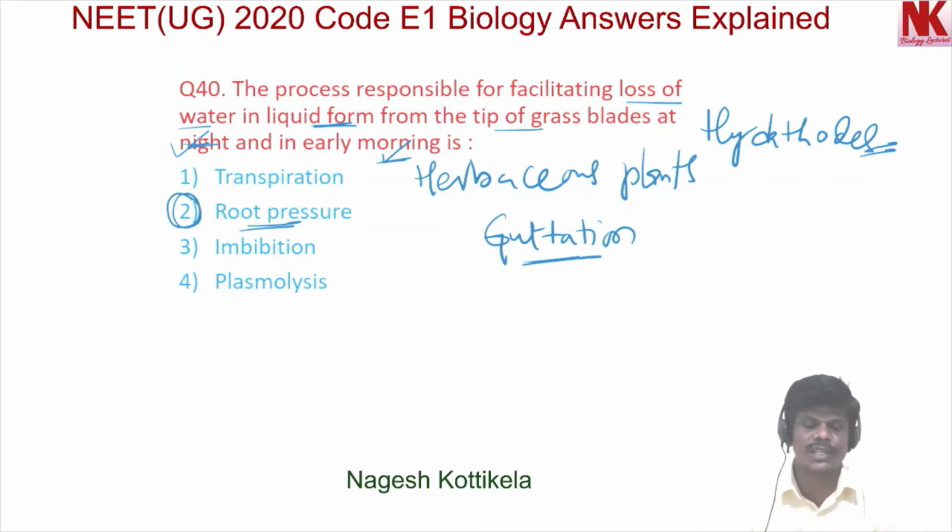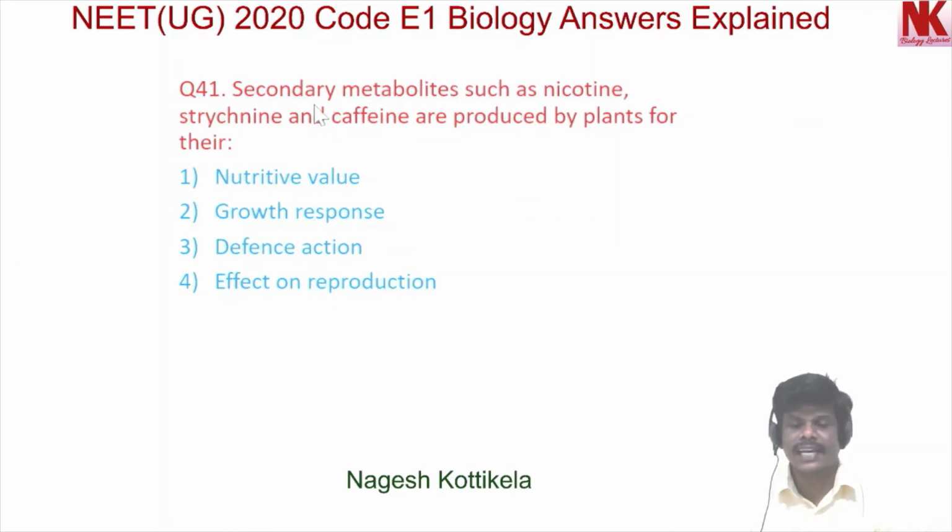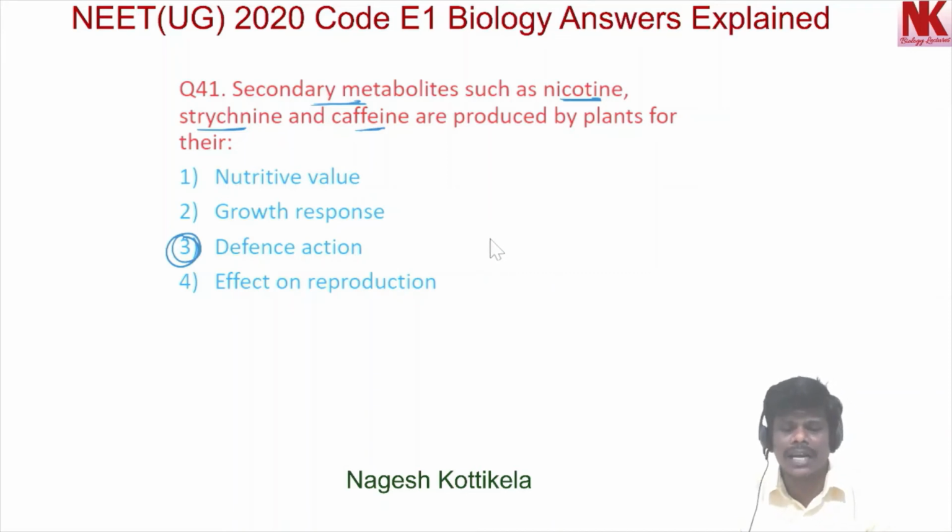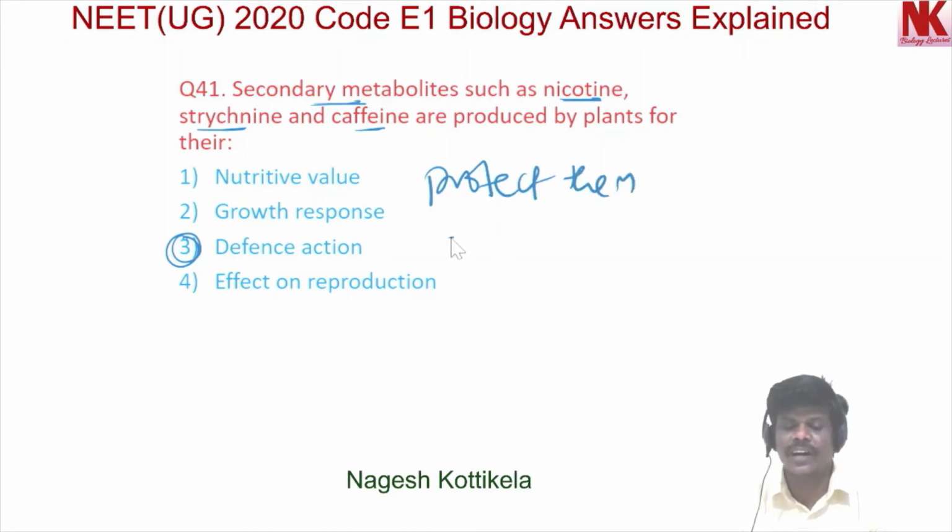Now moving to the next question, question number 41. Secondary metabolites such as nicotine, strychnine, and caffeine are produced by plants for their option 1 nutritive value, option 2 growth response, option 3 defense action, and option 4 effect on reproduction. Among these 4 options, defense action is the correct option. Here secondary metabolites are produced by the plants to protect them from being grazed.